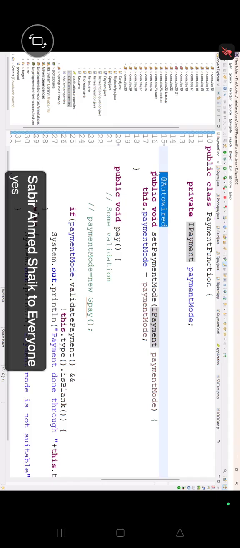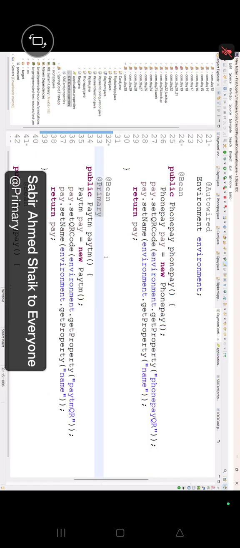Confusion or not? For removing this confusion, what are you writing in the XML? Autowire candidate. In the same manner, in the configuration, what are we going to write? Perfect. Now you understand about the primary use. Exactly. Right? Now when we are going for the Flipkart application, run this program and check.